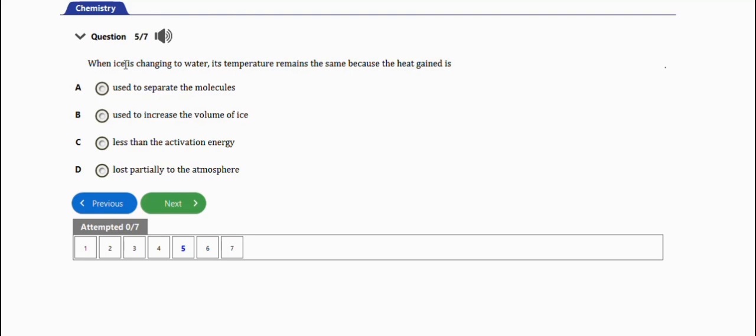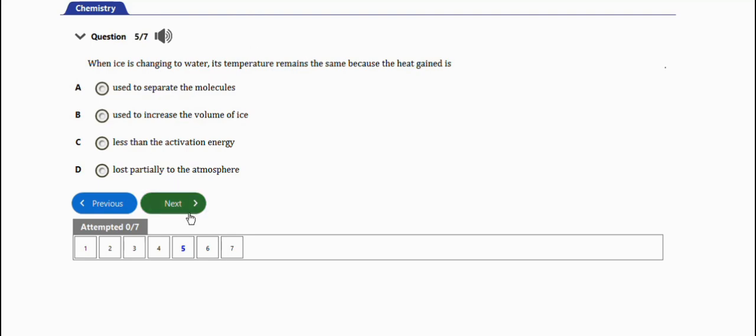Next question will be this one. It says, when ice is changing to water, its temperature remains the same because the heat gained is used to separate the molecules, used to increase the volume of ice, less than the activation energy, lost partially to the atmosphere. So the right option is option A. The heat gained is used to separate the molecules.